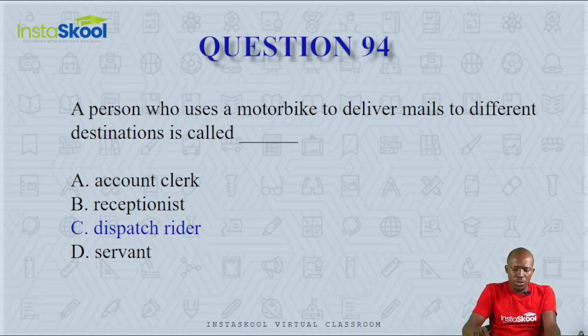A receptionist is someone who works in the reception and attends to visitors. A dispatch rider sends messages and mails from one place to another, to different destinations, with the use of a motorbike. So the correct answer here is option C, a dispatch rider.